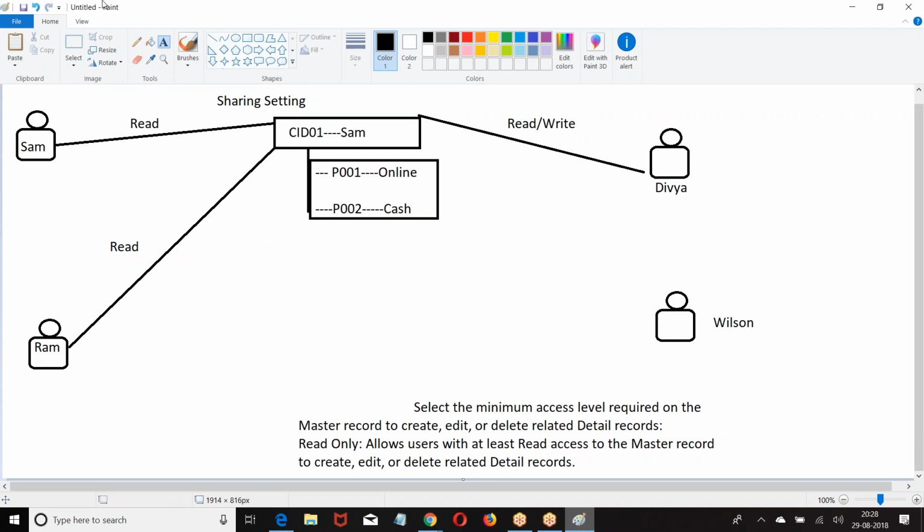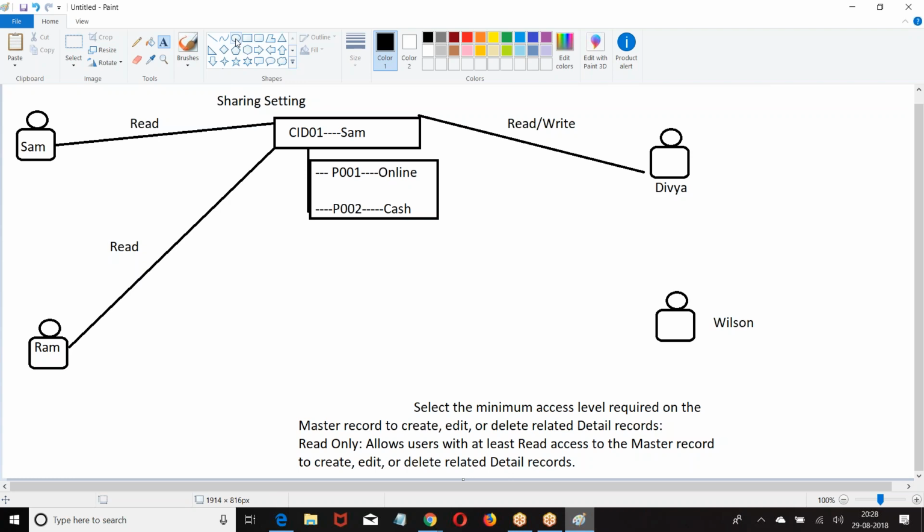Now look at the format, everyone. In the organization, there are 4 users. Sham and Ram are allowed to perform read on the parent record. We have a master record and we have a child record. Sham and Ram have read permission on the master record. Divya has read and write permission on the master record. Wilson doesn't have permission on the master record.